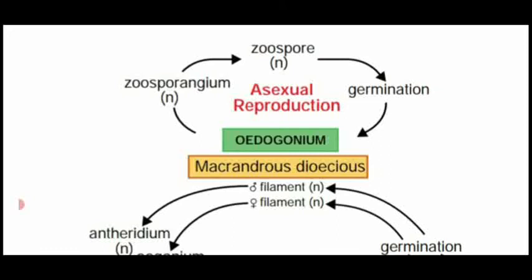After that, the zygote undergoes meiotic cell division, producing haploid multiflagellate zoospores. The zygote wall ruptures and the zoospores germinate into haploid filaments of Oedogonium. That is sexual reproduction in Oedogonium.